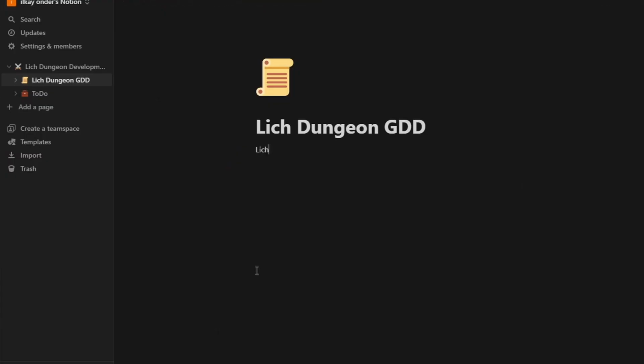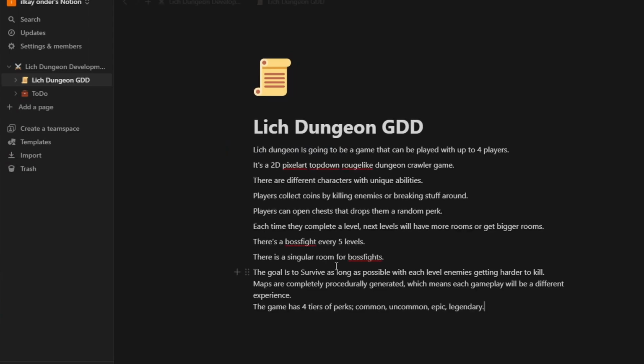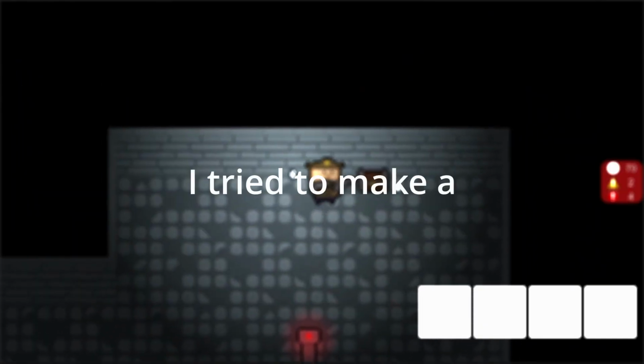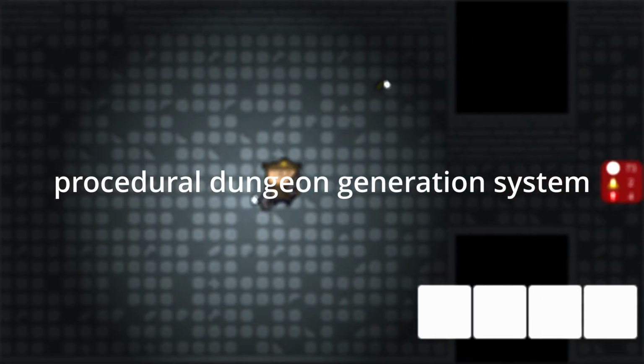I started by downloading Notion and making a game design document. I wrote down how I want the game to be and how the end result will look, which will help me create my path in development. And I thought I should make a to-do list to keep track of what I've been doing and what I have to do. So I wrote down some stuff that I have to do for the game and started working on them. Firstly, I tried to make a procedural dungeon generation system.